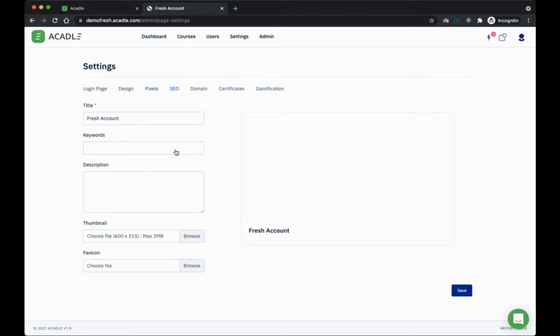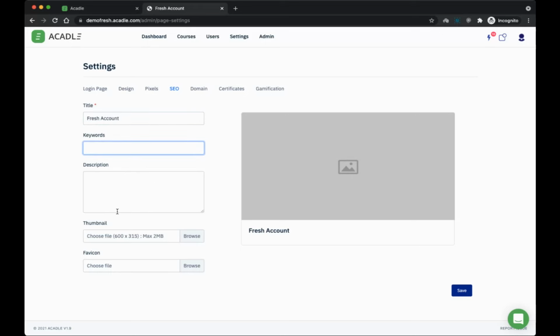Then we have an SEO option, where I can customize the look and feel when someone shares my Academy link on social media, like LinkedIn or Facebook. So how I want that to be displayed: I can have a custom image, a title here, and I can also mention some keywords for the sake of Google, which will be automatically picked up. You can add your favicon and your thumbnail that you're seeing here. All this can be customized.